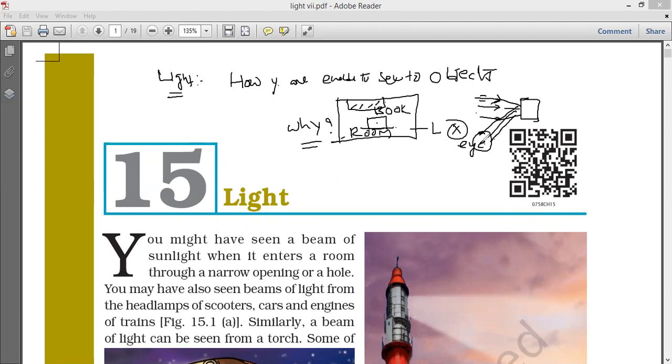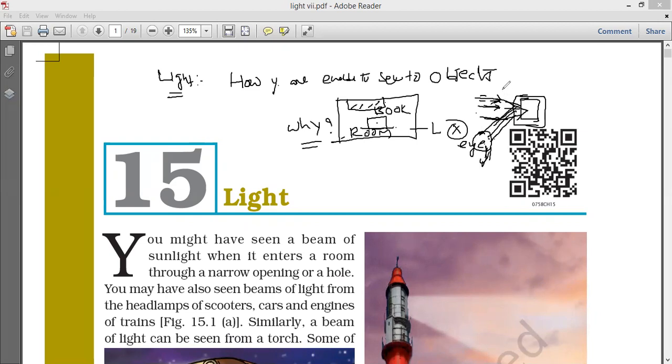Our eye will sense these rays, recognize them and send the signal to the brain. So you are able to see an object because of the light rays that fall on the object and are reflected.